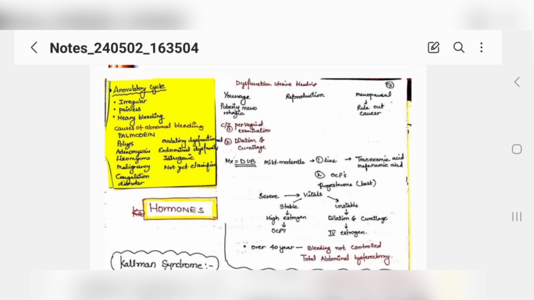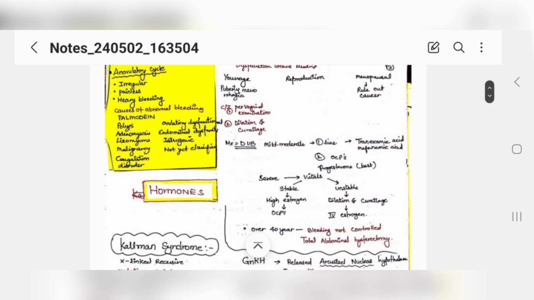Now the treatment for dysfunctional uterine bleeding. First of all, you won't do anything. A patient comes with excessive bleeding, you will give them the first line of treatment, that is NSAIDs, mefenamic acid, tranexamic acid.